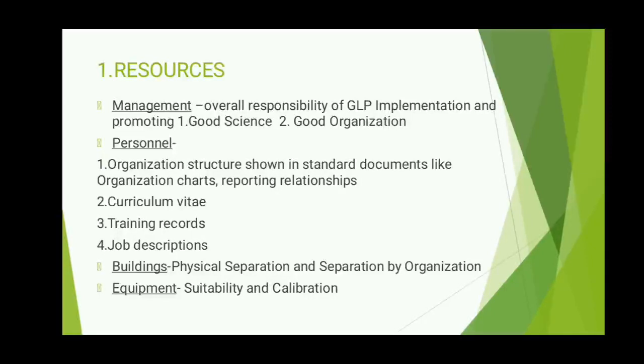What is good science? Good science is careful definition of experimental design and study parameters, and science based on known scientific principles. And what is good organization? Good organization means proper planning of studies and allocation of resources, provision of adequate facilities, infrastructure, and qualified staff.